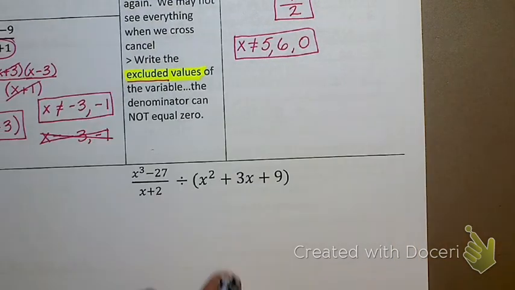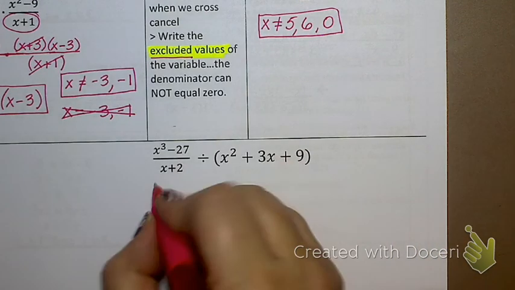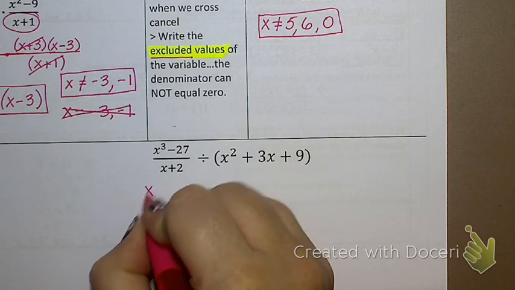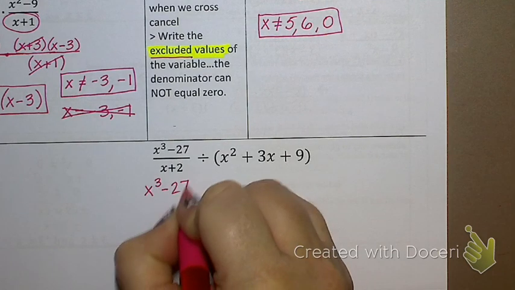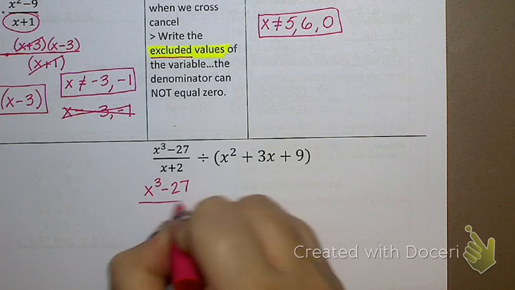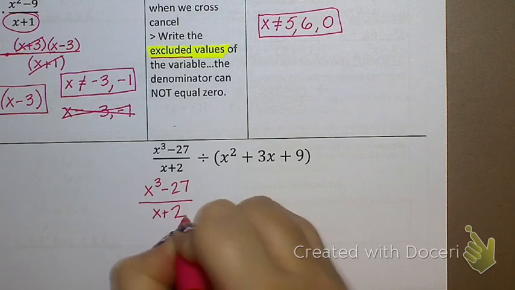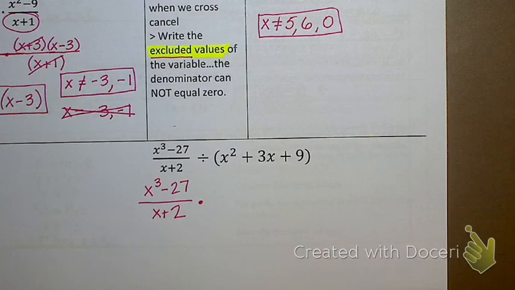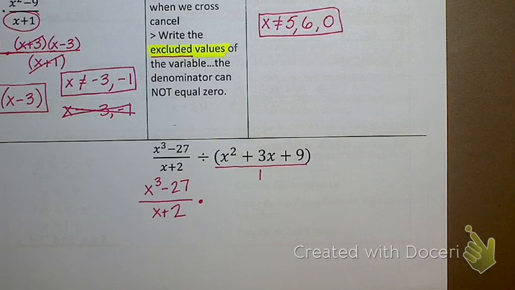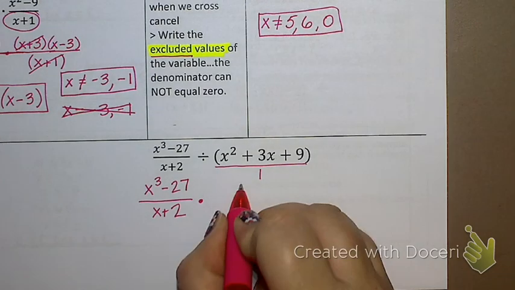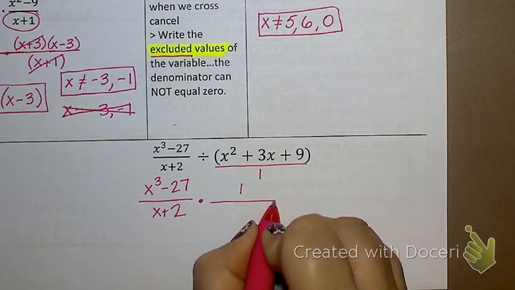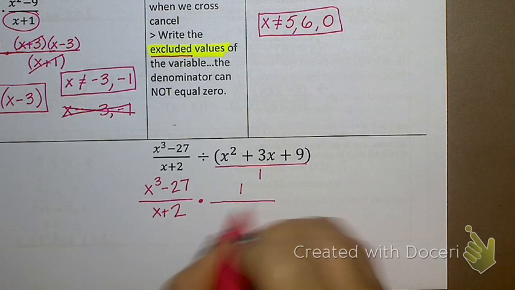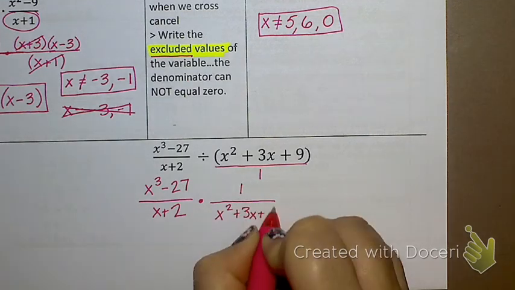All right, this last one, division. So I need to write the first one as is. And the second one, how do I flip it? It's not a fraction. I don't put it under 1, I put it over 1. That's what you meant, I know. So I changed my division to multiplication, and now this is going to flip, so it's going to be 1 over x squared plus 3x plus 9.